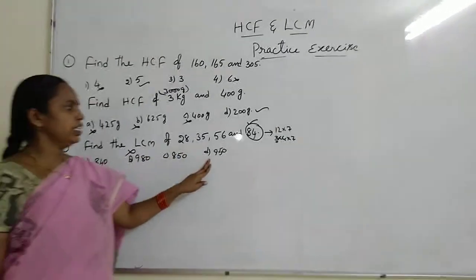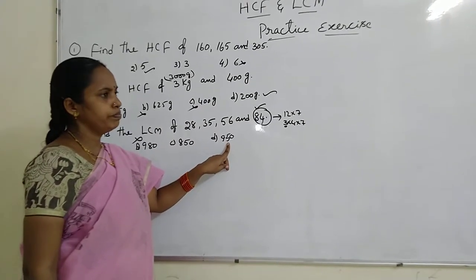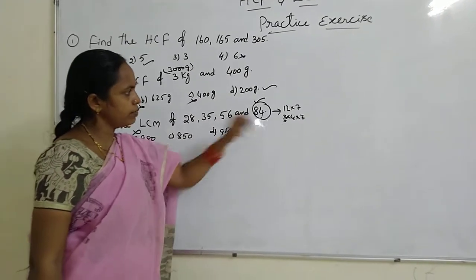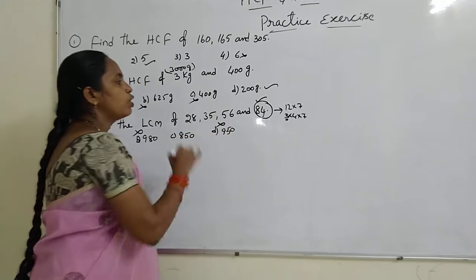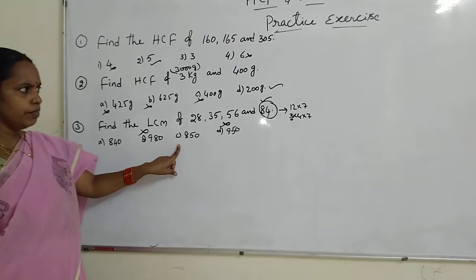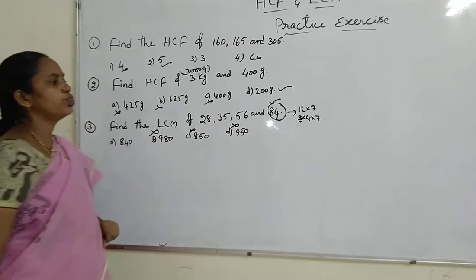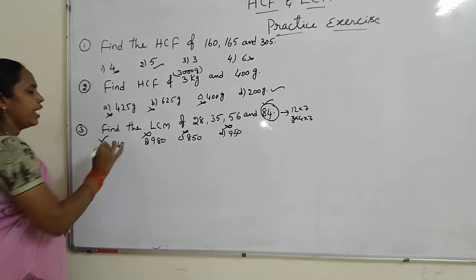Next 950. 950 also we will check it. 9 plus 5, 14. 14 is not divisible by 3. So it is also not a multiple of 84. So next 850. 850 also not divisible by 3. So the answer is 840.